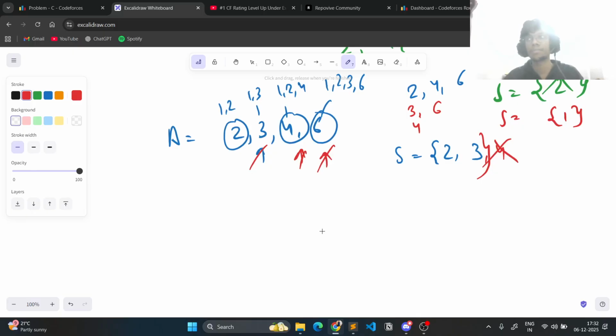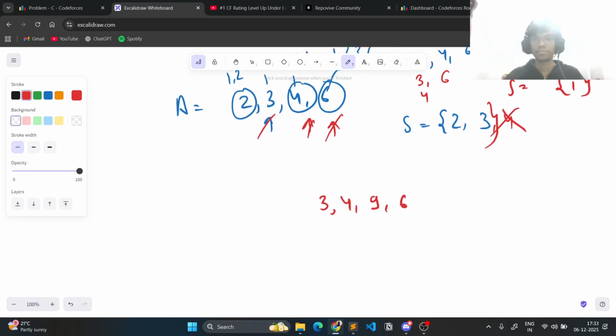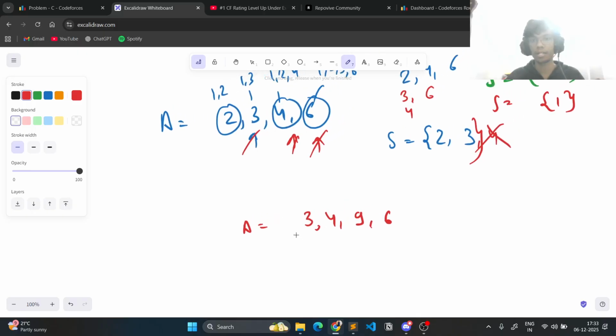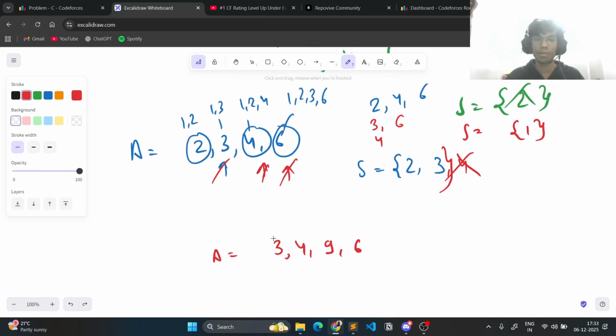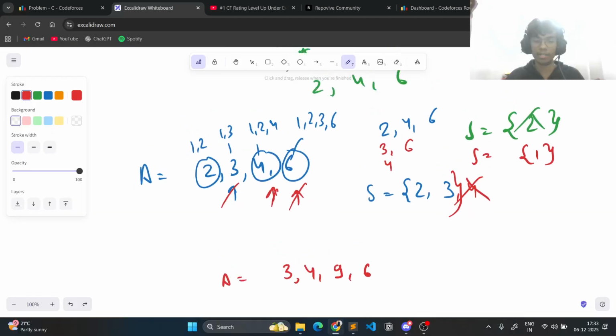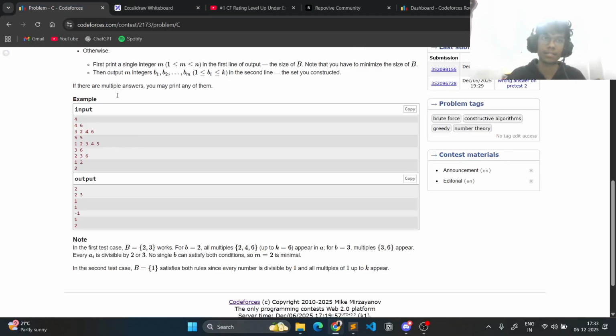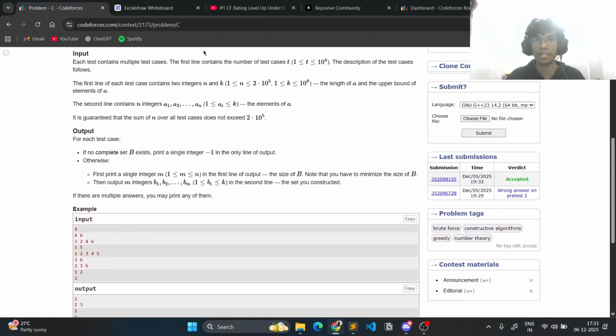Another case would be something like 3 4 9 6 maybe. Then, if you're thinking that we need to generate all the divisors of any element, then you're wrong, because we do not actually have to generate all the divisors. We can actually do that in root n, but we actually do not need that. It will anyways result in TLE, since n is up to 2e5.